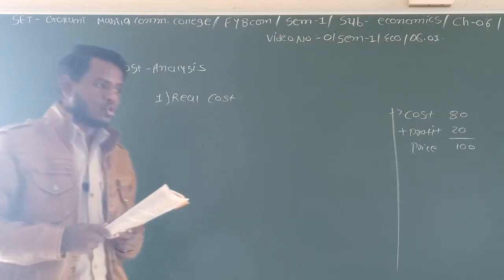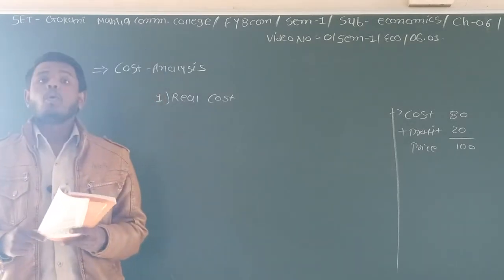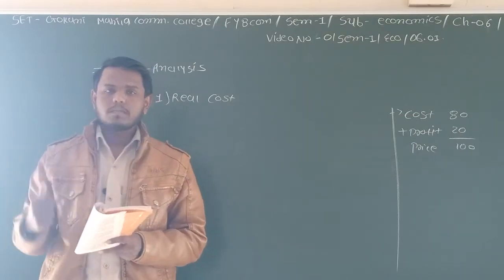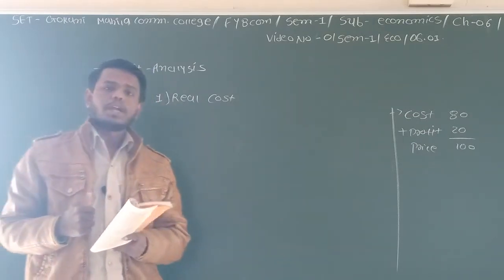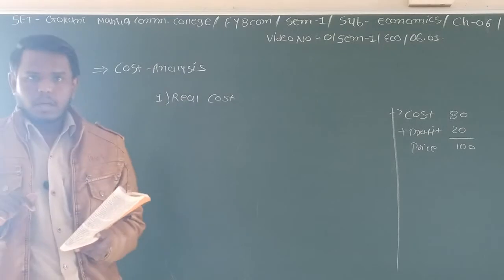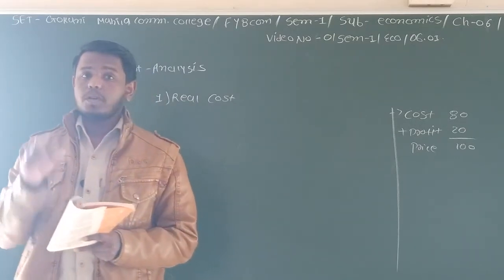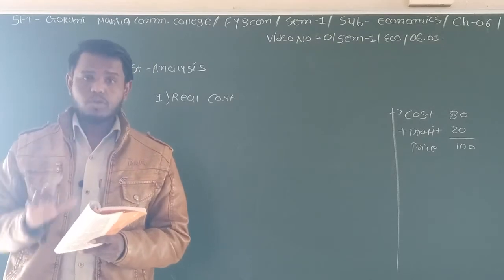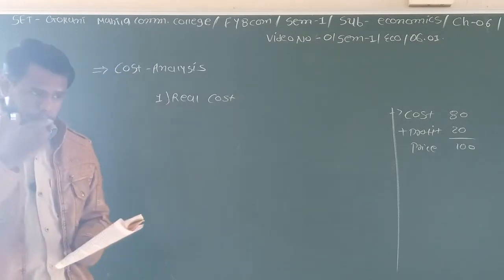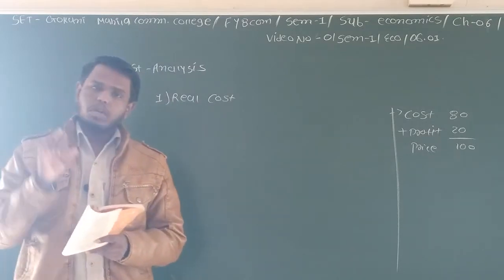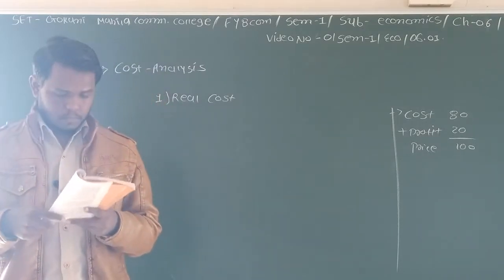Real cost does not include only the real money you put into your production, but most importantly it also includes your hard work, your emotions, your time. This combination of all is called the real cost.